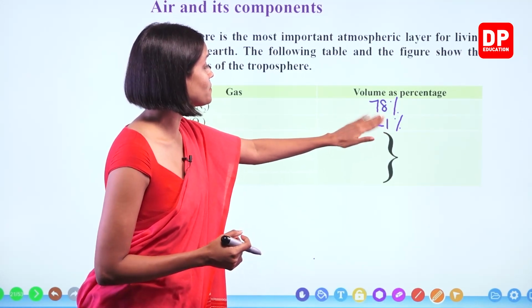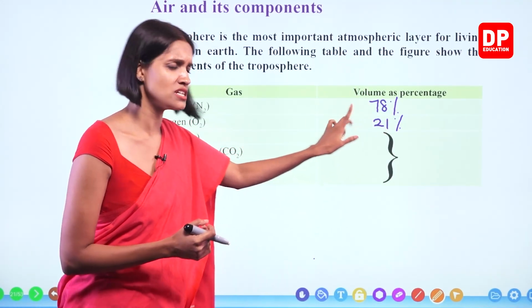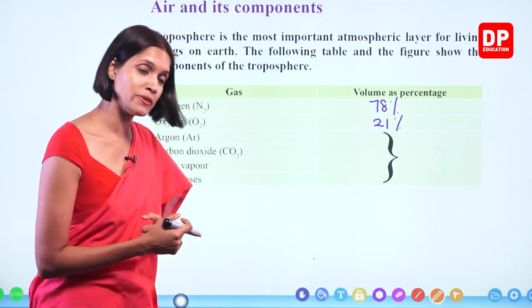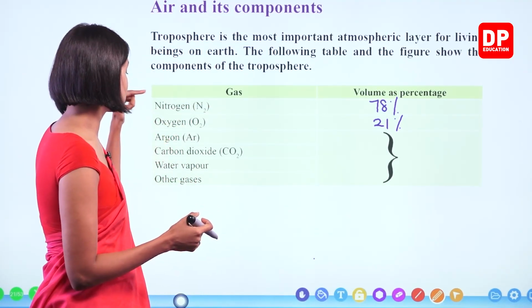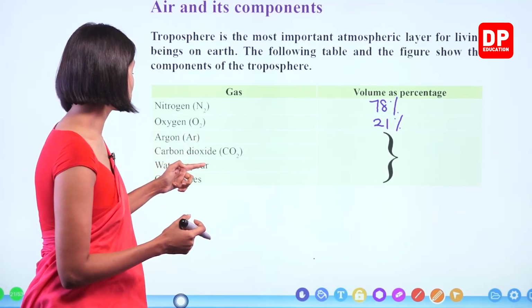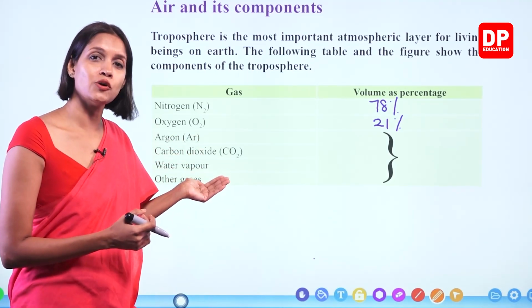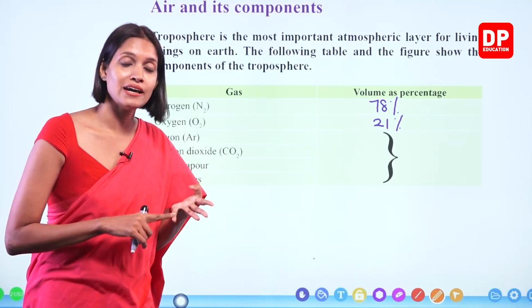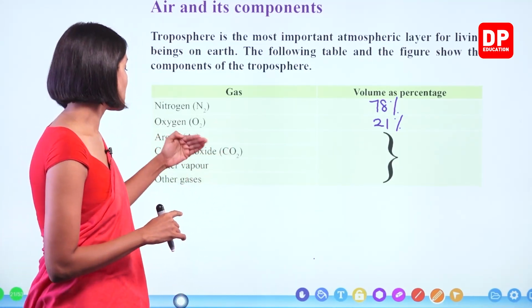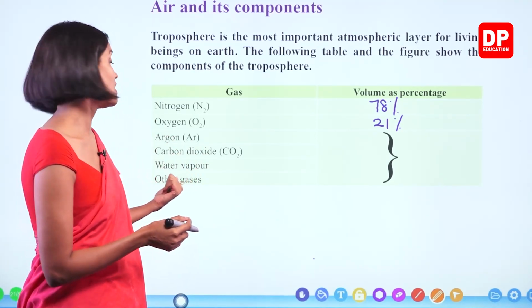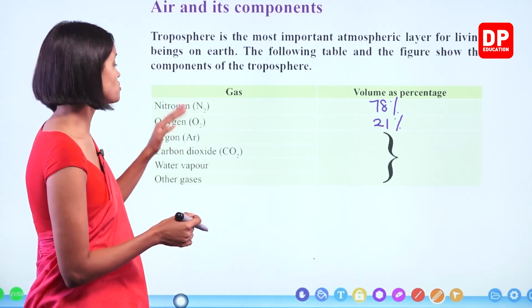Right. 78% and 21% makes 99%. What about the other 1%? It contains all these other gases: argon, carbon dioxide, water vapor and other gases. Now here, other gases means hydrogen, helium, krypton, xenon. Those types of gases are contained here under other gases, in trace amounts.